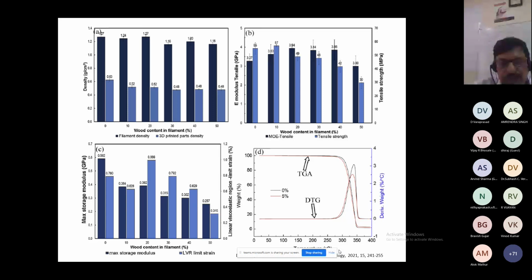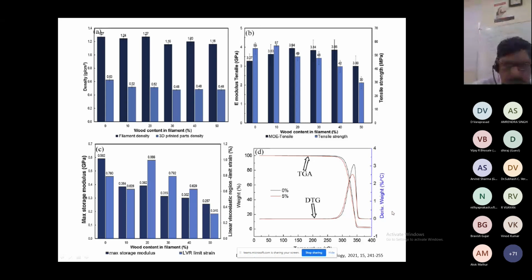So we have to study the density, then the modulus of elasticity, then the linear viscoelastic region, the LVR, the limit of the stance, then the thermogravimetric analysis, TGA, and the derivative thermogravimetry, that is DTG. So there are different types of testing we have to do at this stage after the 3D printing of the parts. Based upon this, you can analyze the strength. This is all about the wood powder based composite.